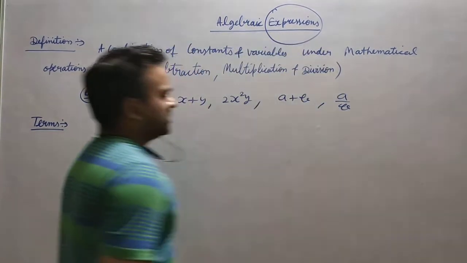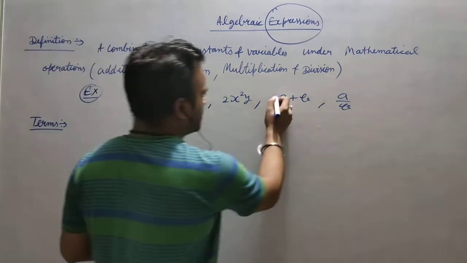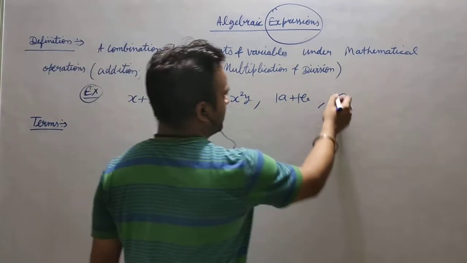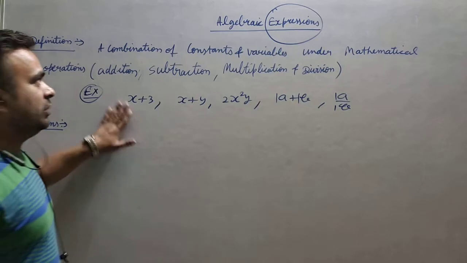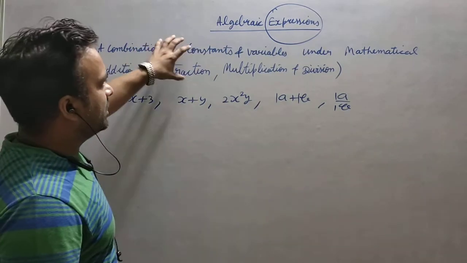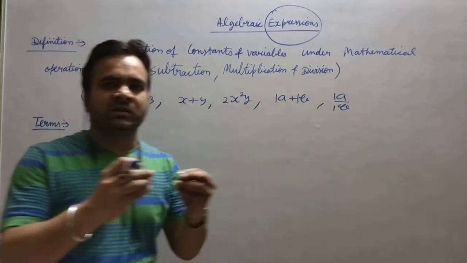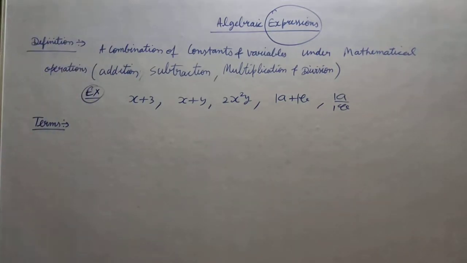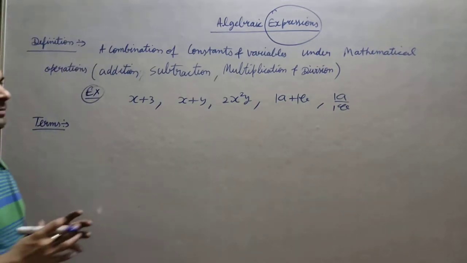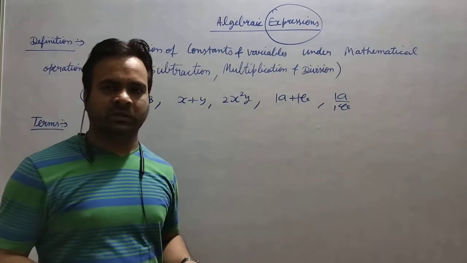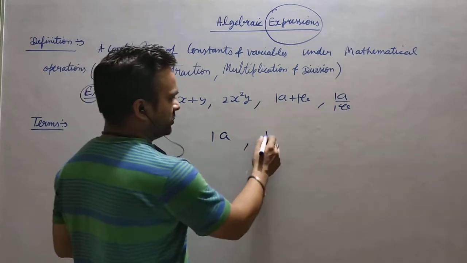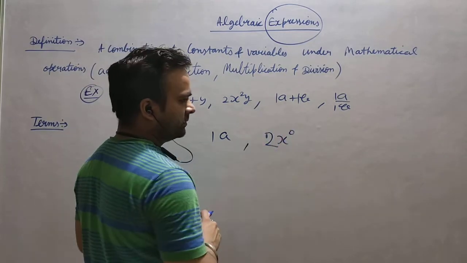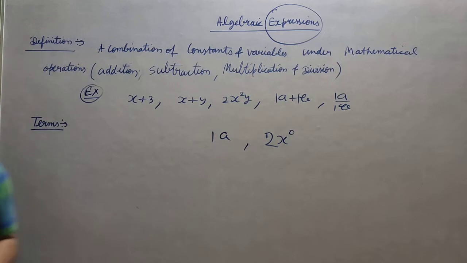Now you can see there is no constant, but yes, there is a constant here, because every number is having a constant, every variable. So we cannot ignore constants. It means this definition is saying that constants and variables are complementary to each other. They cannot live without each other. If there is a variable, there is a constant. If there is a constant, there is a variable. So you can understand, right?